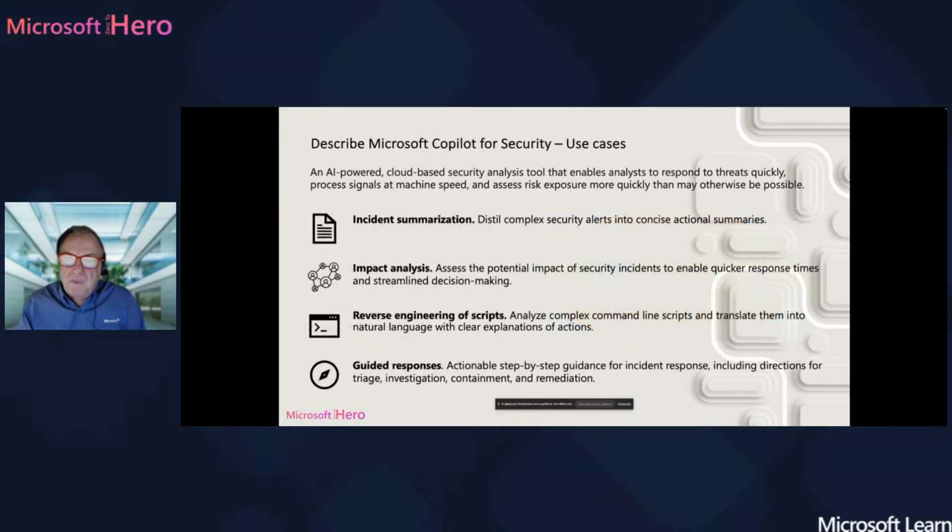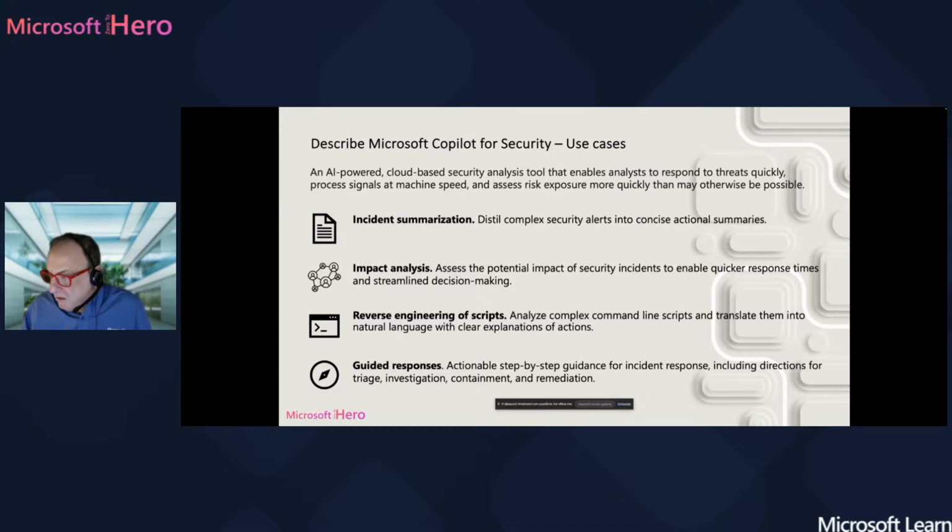So, some use cases: incident summarization. If you have ever used Microsoft Defender, you know that very often you get a long list of security incidents and alerts, and it's really difficult, unless you are a very experienced cybersecurity person, to translate all these incidents into real information that you can use.